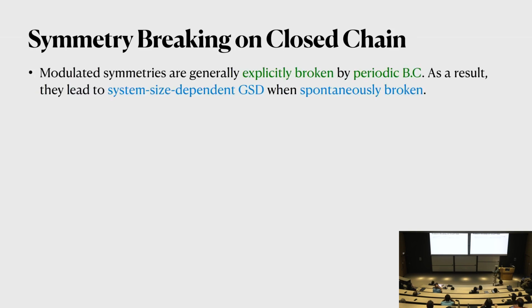Good. So let me now make some general comments about the features of this kind of modulated symmetries, which just follow from the fact that translation mixes with internal symmetries. First of all, modulated symmetries generically will be explicitly broken by periodic boundary conditions, and as a result, if they are spontaneously broken, they will lead to system size dependent ground state degeneracies.